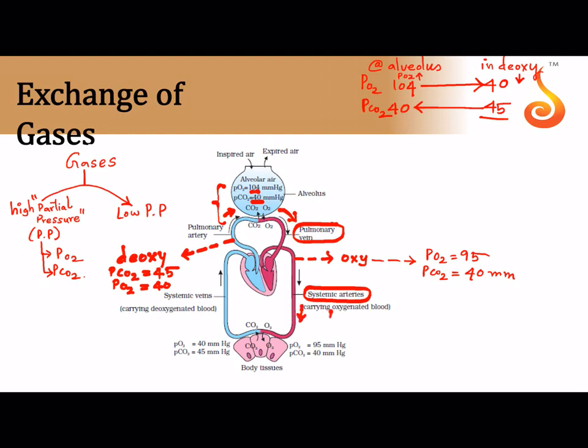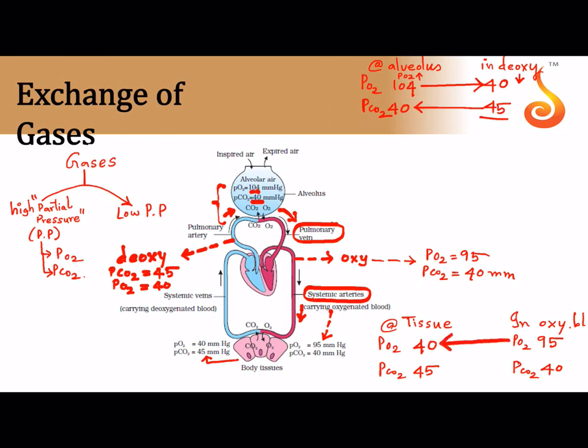See, this is the partial pressure of your oxygenated blood. In the tissue, the partial pressure of oxygen is 40 and carbon dioxide is 45. So let me again write here at tissue, and in which kind of blood? Oxygenated blood. So at tissue, partial pressure of oxygen is very low, 40. Partial pressure of carbon dioxide is higher than oxygen, 45. In oxygenated blood, partial pressure of oxygen is very high, 95 millimeter mercury. Partial pressure of carbon dioxide is low, that is 40 millimeter mercury. Obviously from the blood, oxygen will enter into the tissue.